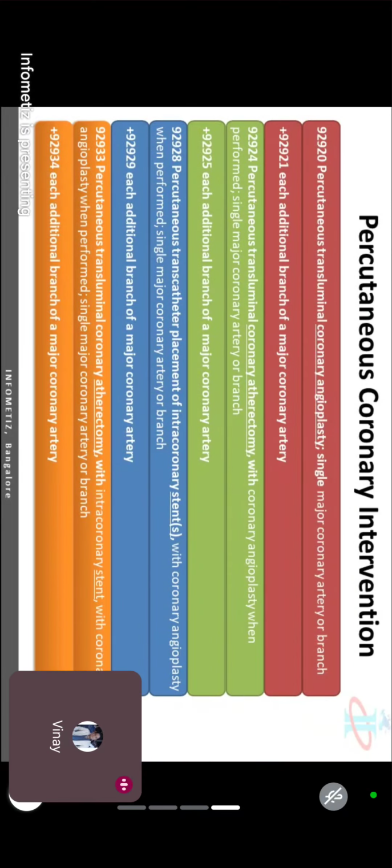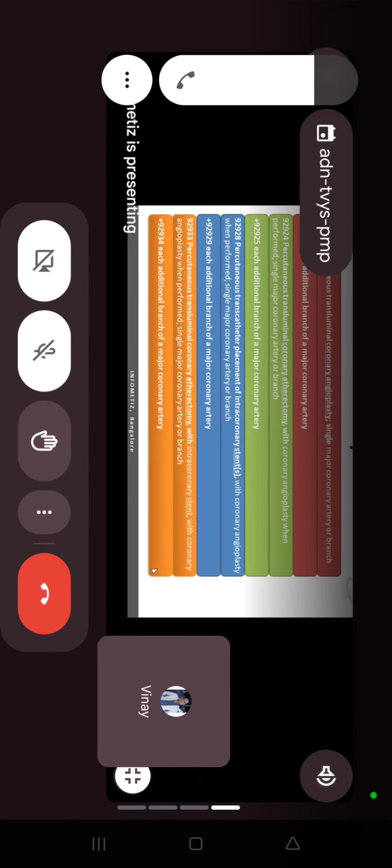Third, 28, 29, and you can make a set, write down ST. ST is for stent. And 33, 34, ST plus CAP plus CAT.